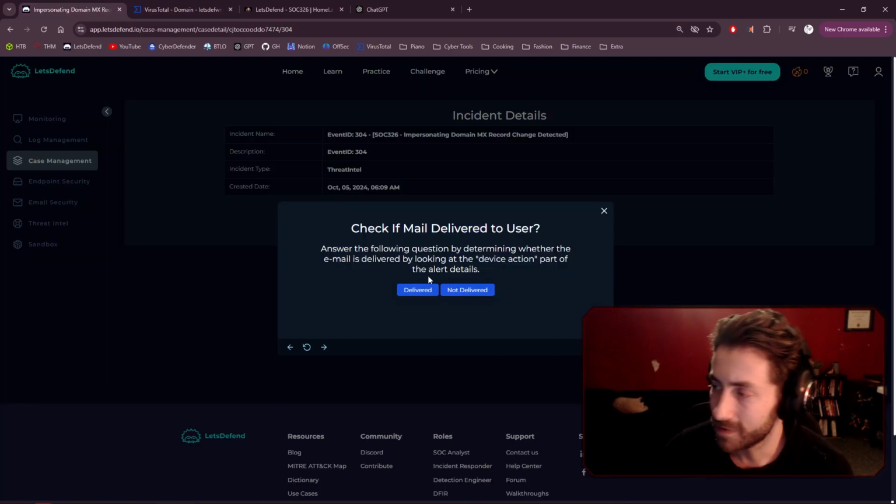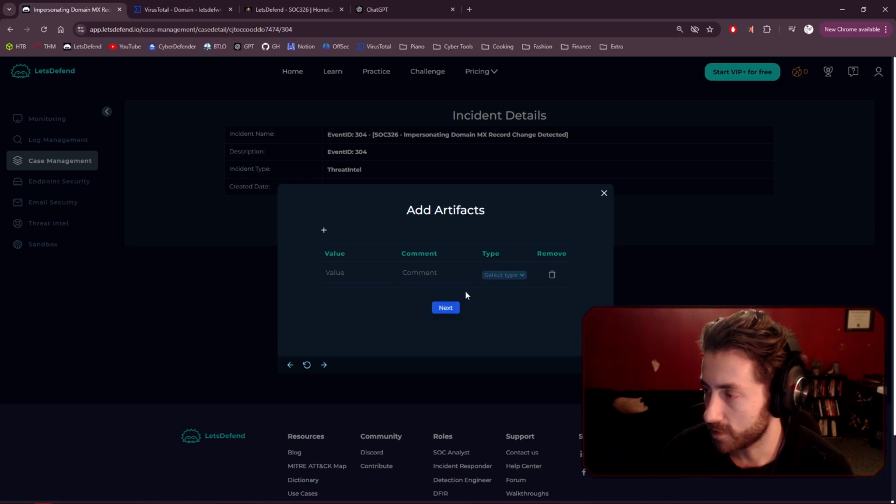Next, check if mail delivered to the user. I didn't see any malicious email that was sent to the user. There was that notification, but I don't think that's what it's talking about. So I'm going to hit not delivered.